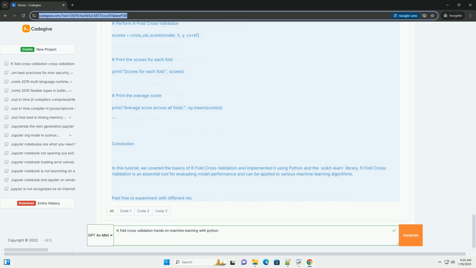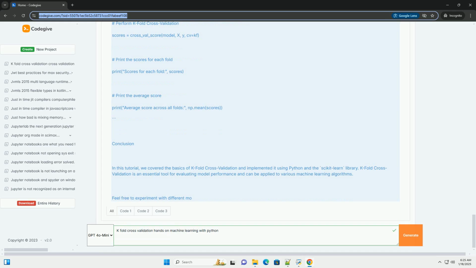Why use K-fold cross-validation? 1. Better generalization. It reduces overfitting by ensuring the model is tested on different subsets of the data. 2. More reliable estimate. It provides a more reliable estimate of model performance compared to a single train-test split. 3. Utilization of data. All data points are used for both training and validation.